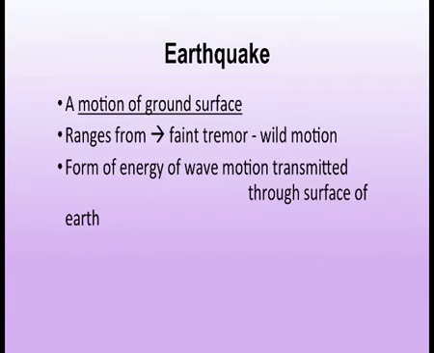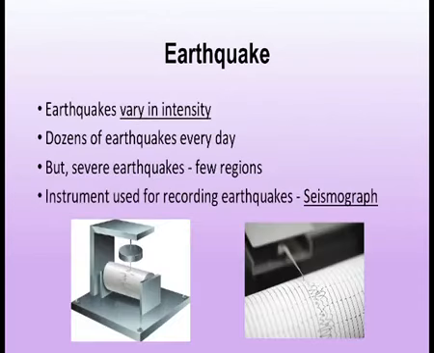The form of energy of wave motion is transmitted through the surface of the earth. Earthquakes vary in intensity, that means they can be very mild or very strong. Dozens of earthquakes occur every day on the earth's surface. Very mild ones we might not feel many a times. So dozens of them occur every day, but severe earthquakes take place in few regions.